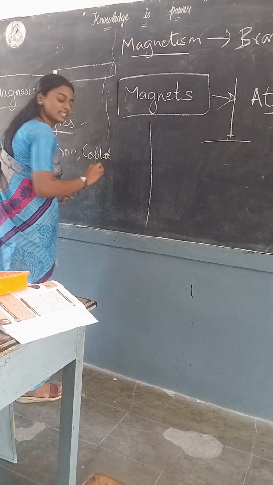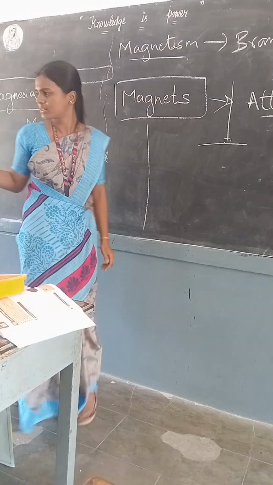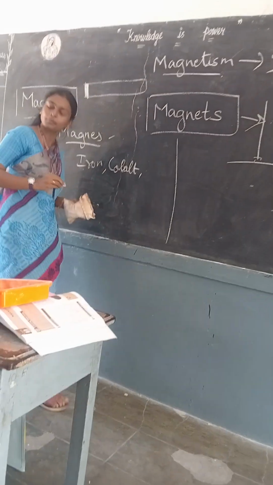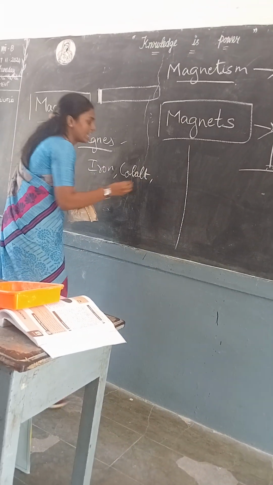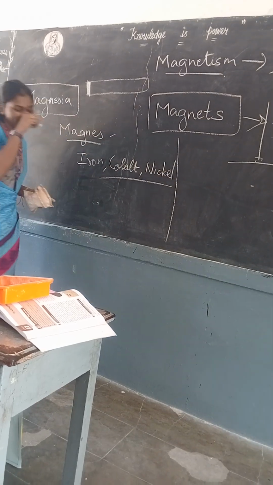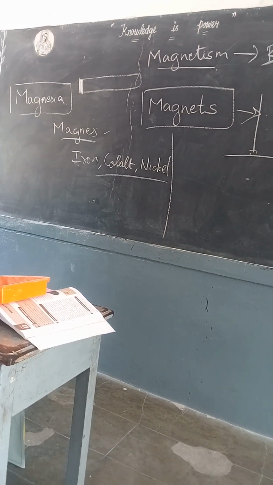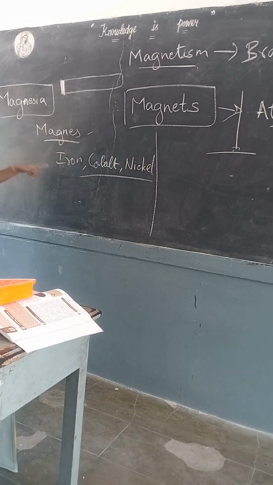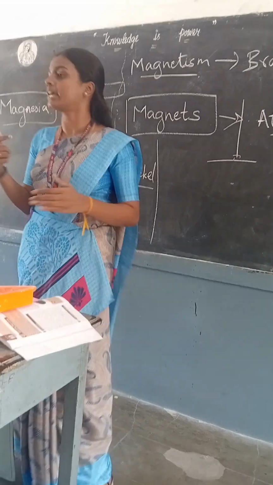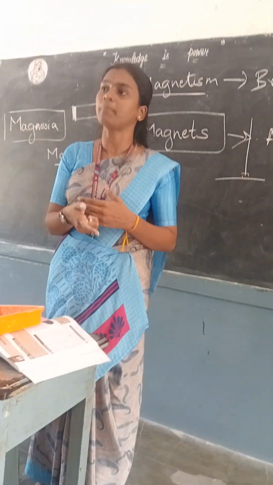Yes, you can see in the book and say, not an issue. Yes, nickel. So, magnet is a material which has an attractive property towards iron, cobalt and nickel. Okay, and I have told you the history about the magnets.